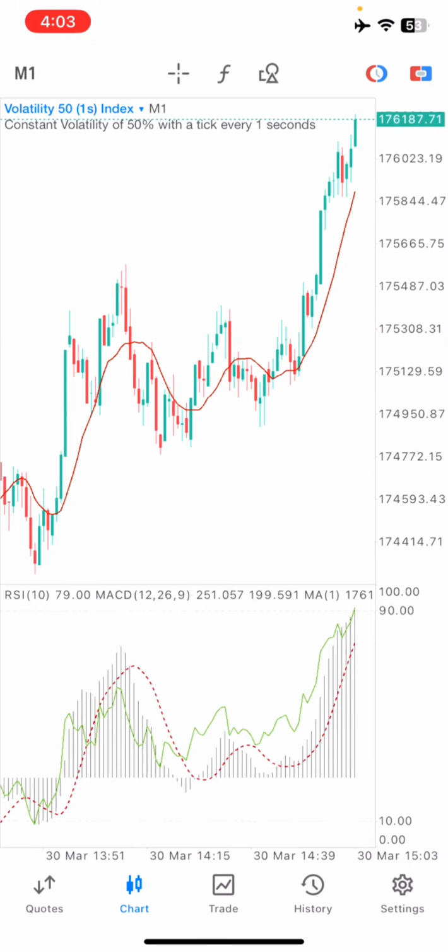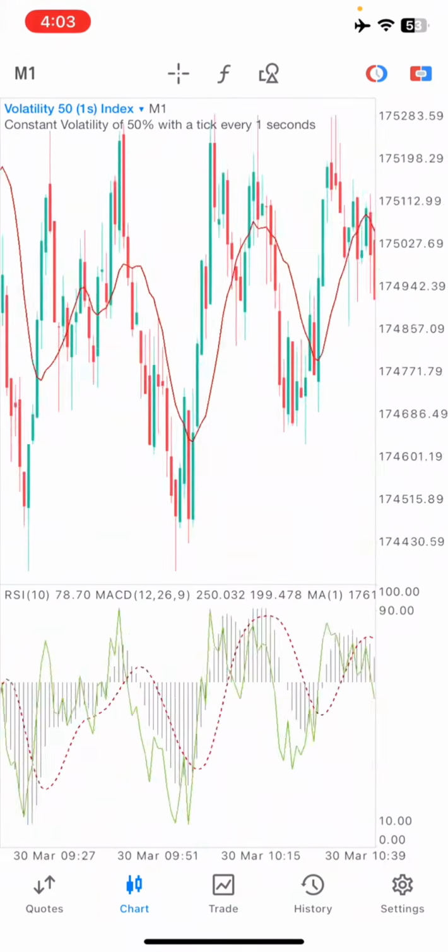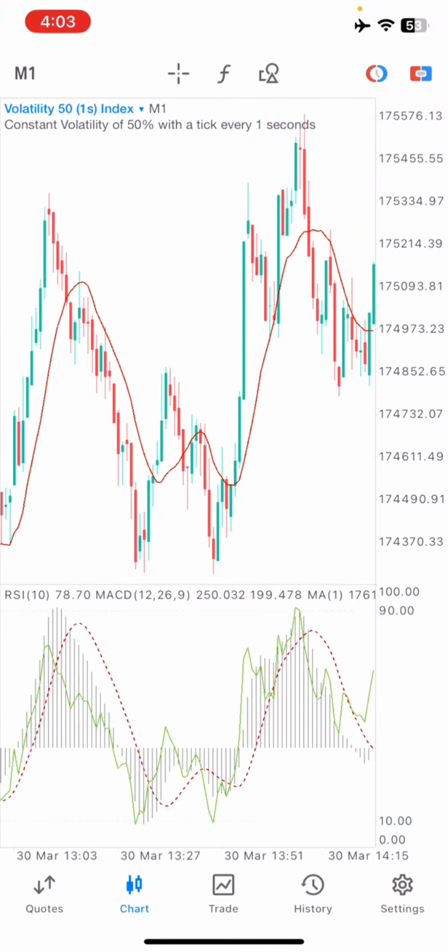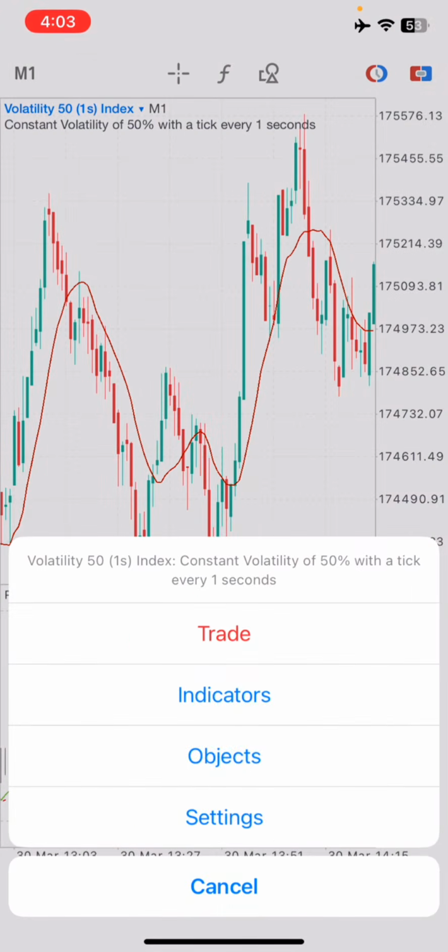So guys, now let's show you how you are going to make use of the strategy right here. To make use of the strategy, this is what we need before we can use it.